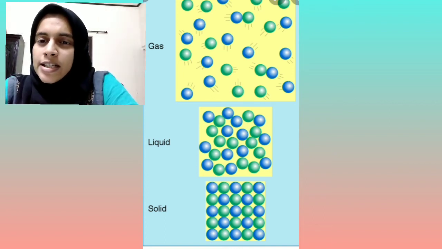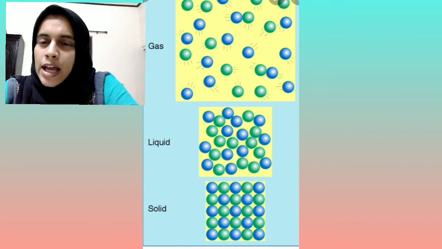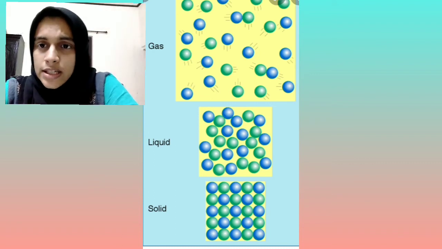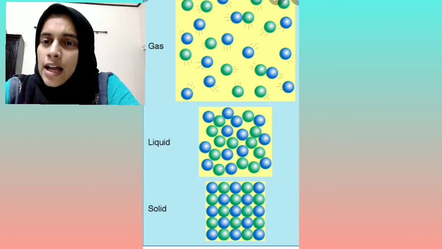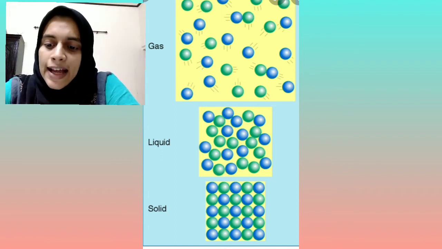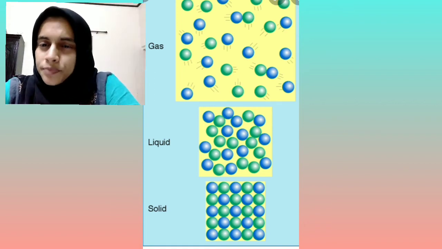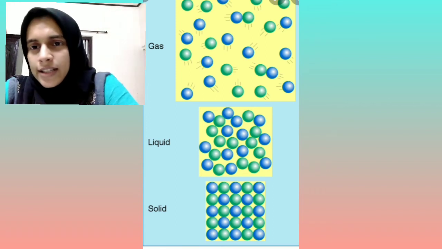In solids, particles only vibrate in the same position. In liquids, they move randomly and constantly. In gases, particles move freely in constant and random motion. So these are the properties of solids, liquids and gases.